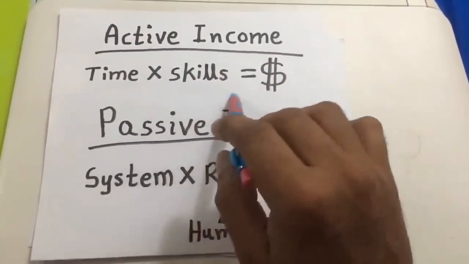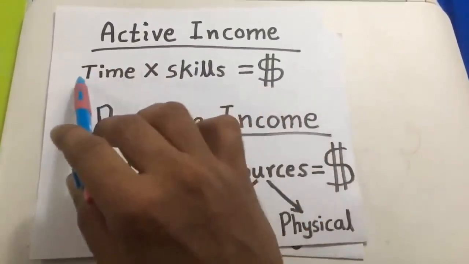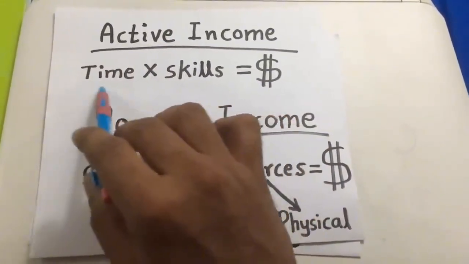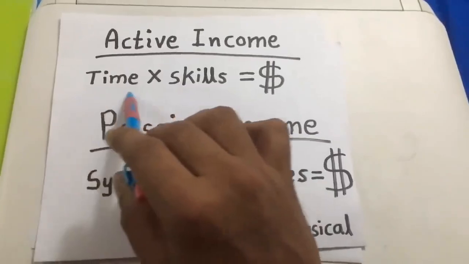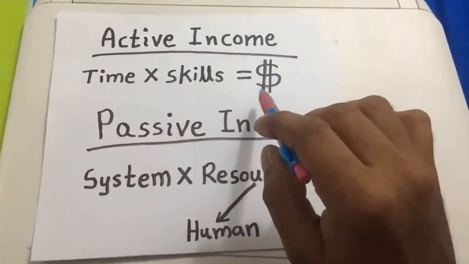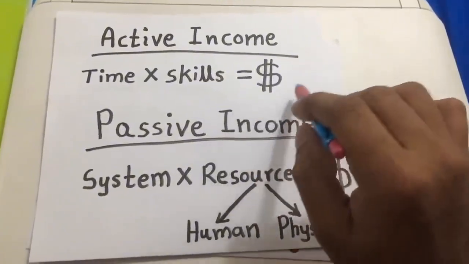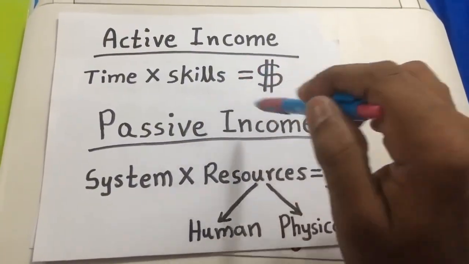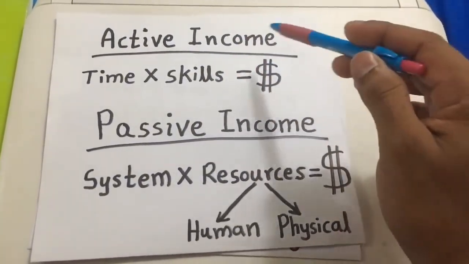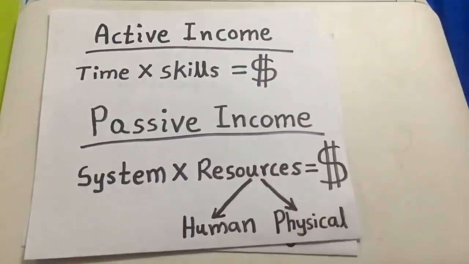So there's a limit for that. Also for time there's a limit. It will be just 24 hours. You cannot work more than 24 hours. So this active income has a limit. You cannot increase this income to a range where you can earn millions and billions of US dollars.